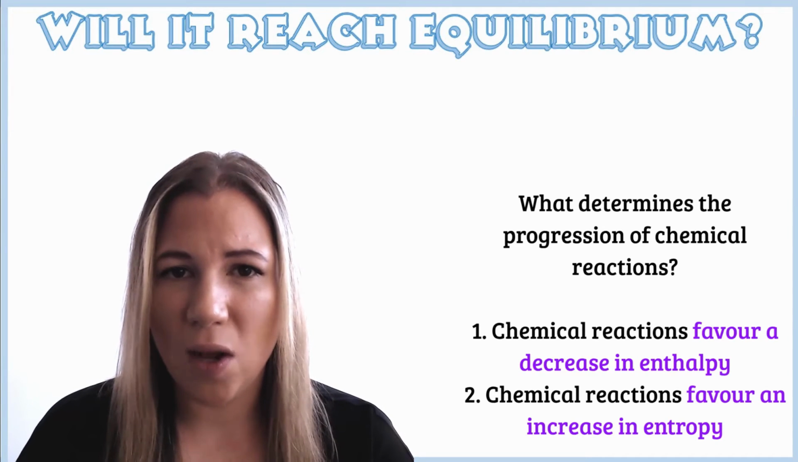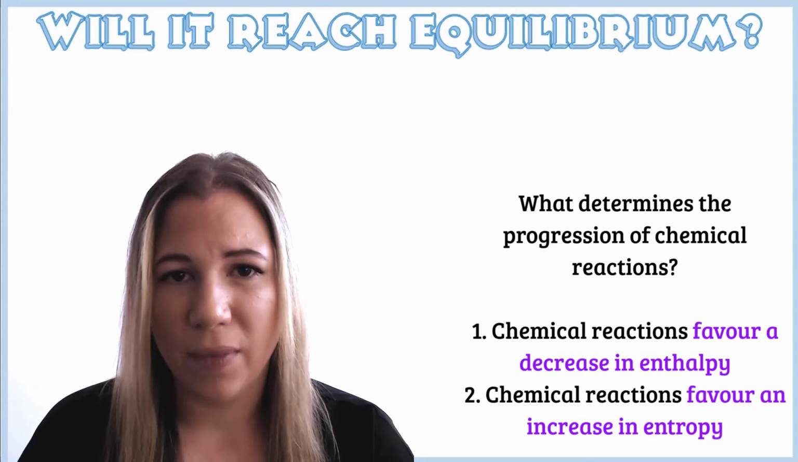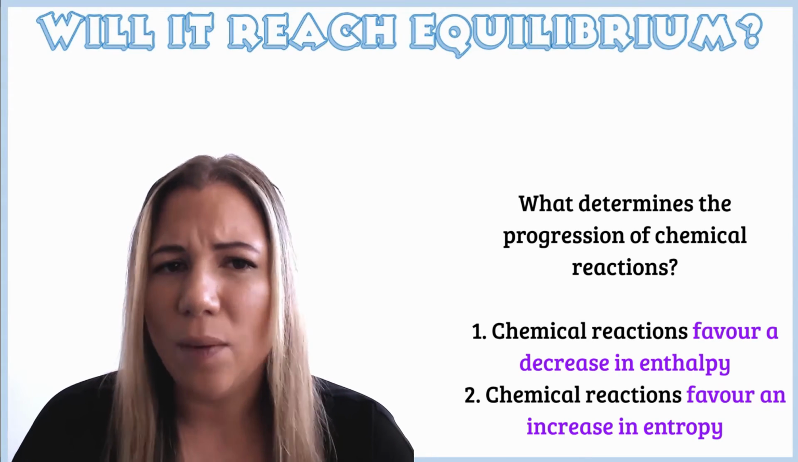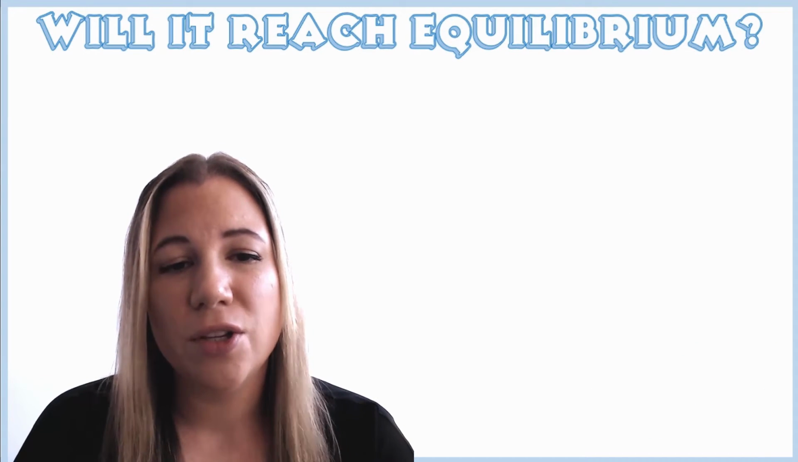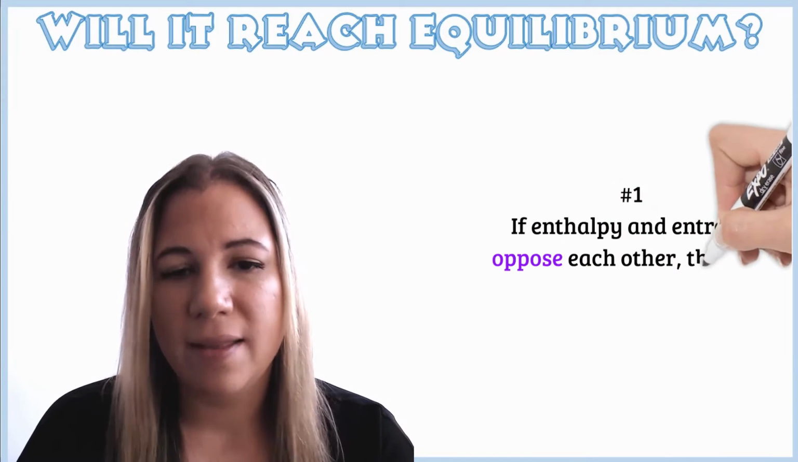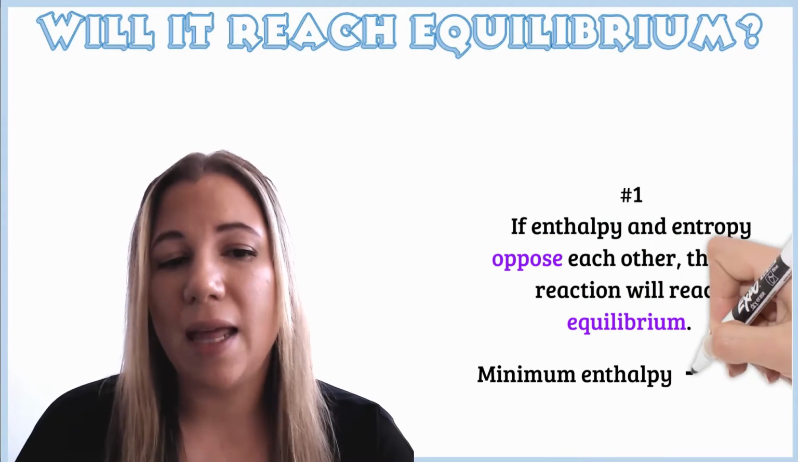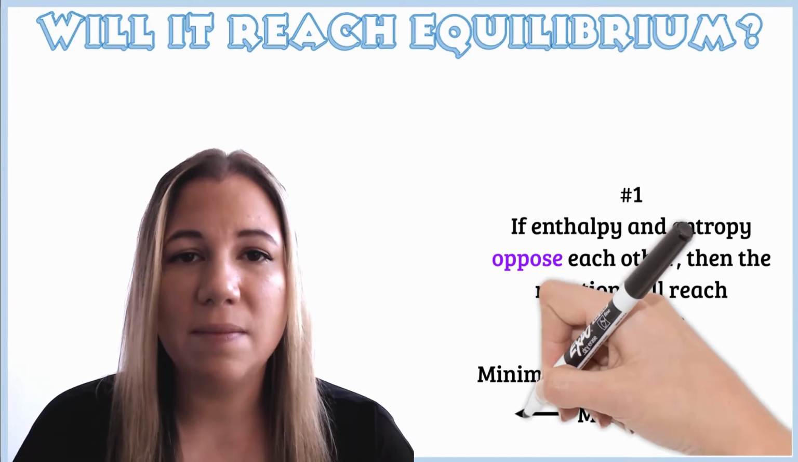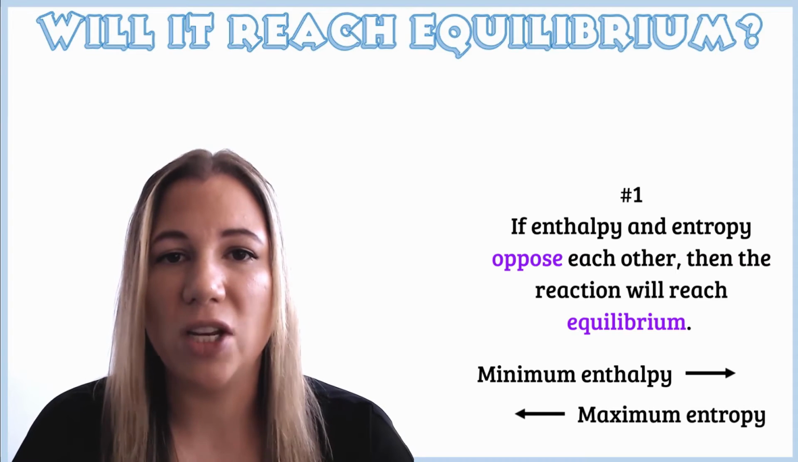So let's go back to our beginning question. How do we know if a chemical reaction will reach equilibrium? If we just throw certain chemicals into a closed system together, how do we know if it's actually going to reach equilibrium? Let's look at the three scenarios. So the first one, if enthalpy and entropy oppose each other, then the reaction is going to reach equilibrium. For example, if the minimum enthalpy of a chemical reaction favors the forward reaction, while the maximum entropy favors the reverse reaction, then this reaction is going to reach equilibrium.